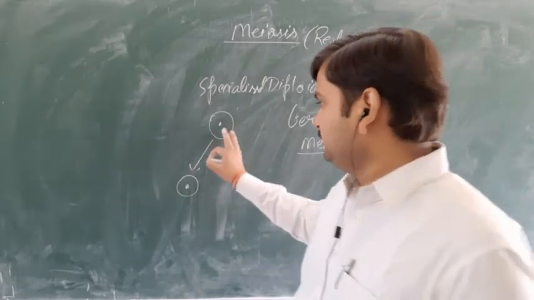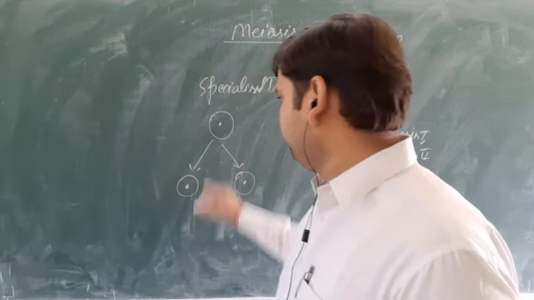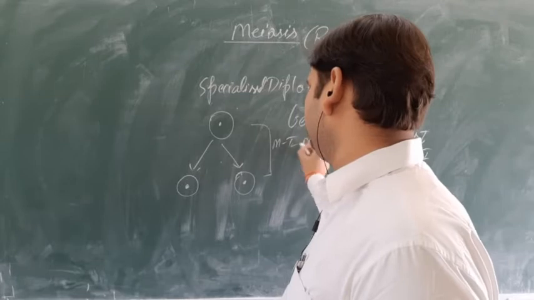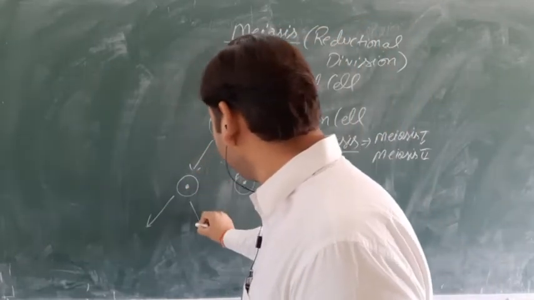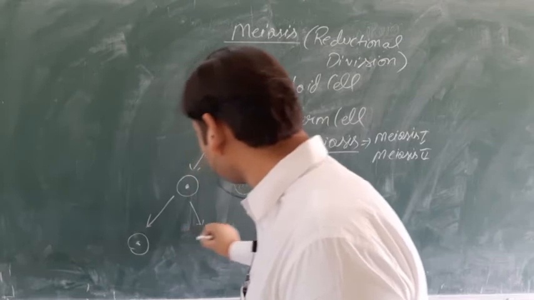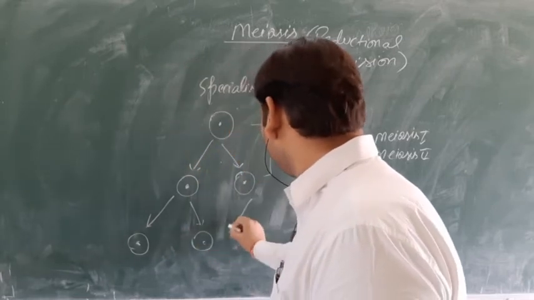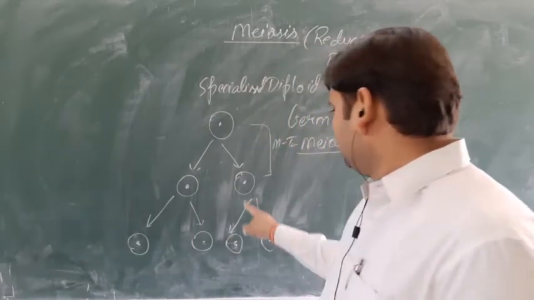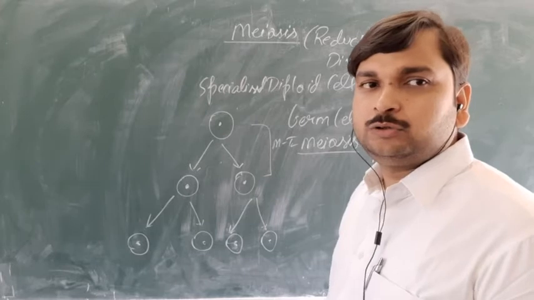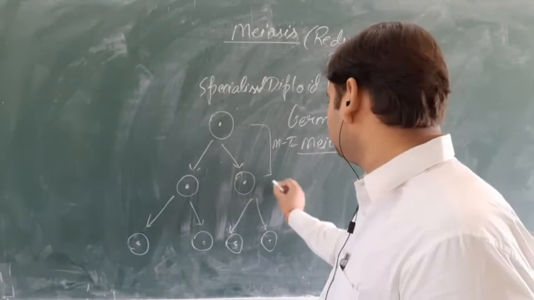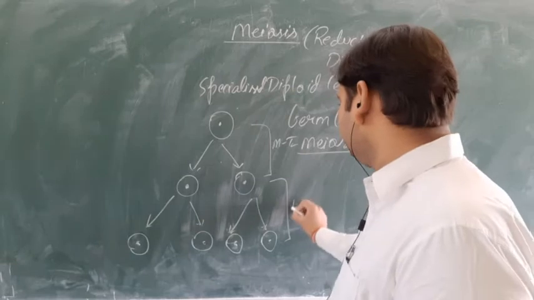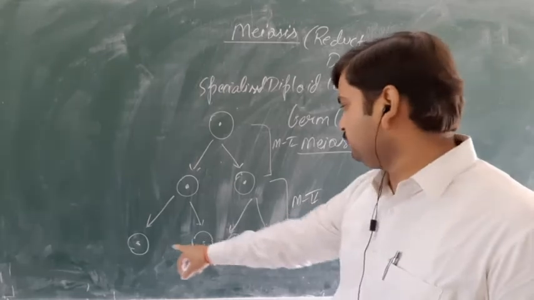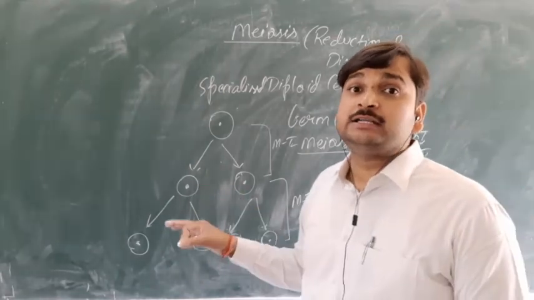If you represent this in the form of a diagram, this will be meiosis 1, and when they undergo further division, from each daughter cell two more cells will be formed. This will be meiosis 2, and as a result of meiosis, four daughter haploid cells will be formed.